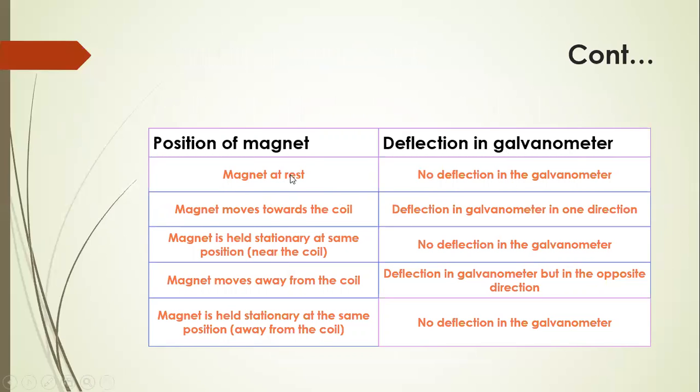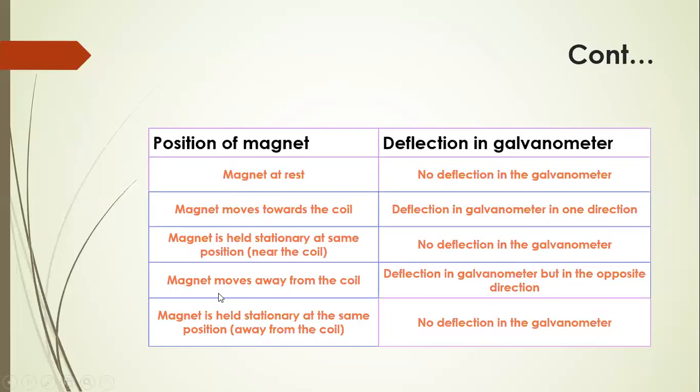If the magnet is at rest or stationary, then there is no deflection in the galvanometer. If the magnet moves towards the coil, there is deflection in the galvanometer in one direction. If the magnet is held stationary after that at some position, then there is no deflection in the galvanometer.